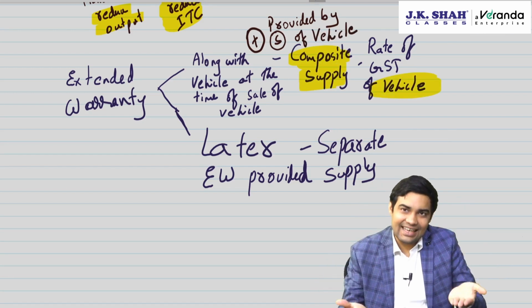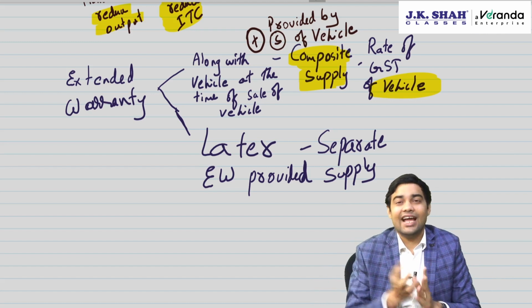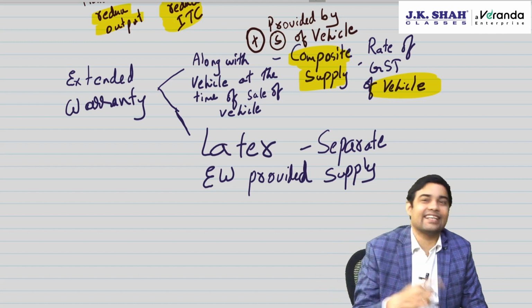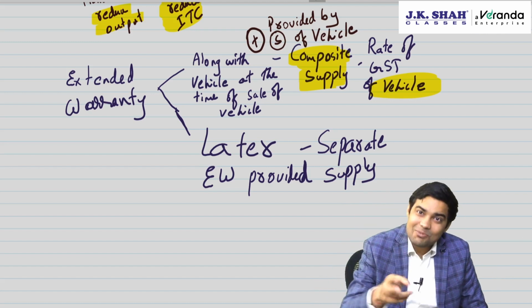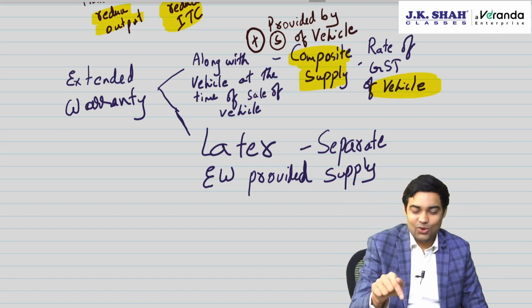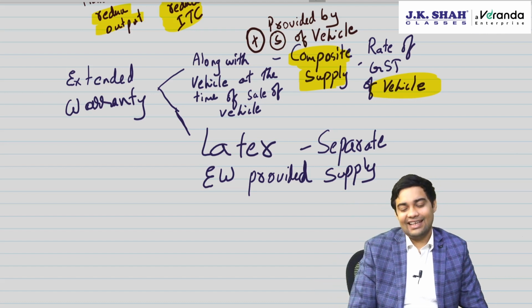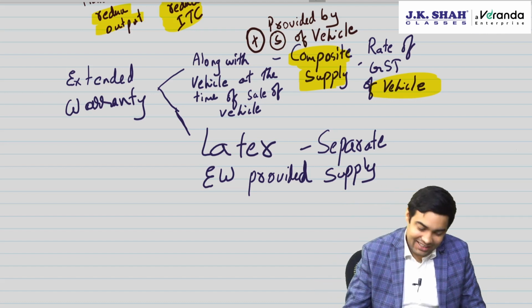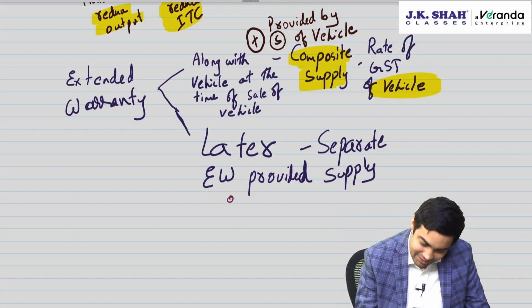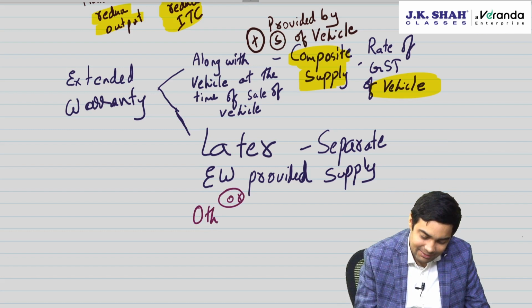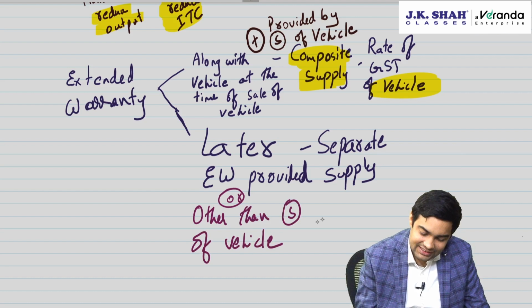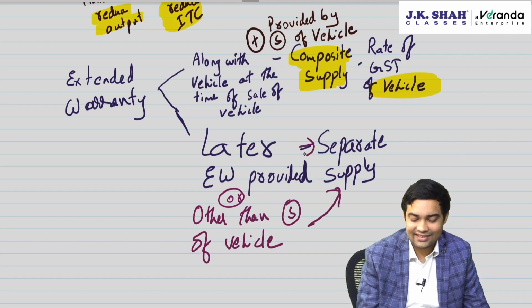The dealer is selling the vehicle to the customer and the dealer is providing extended warranty and it is provided at that point of time only, then it is a composite supply. If it is provided later or by other than the supplier of vehicle, then it is a separate supply.